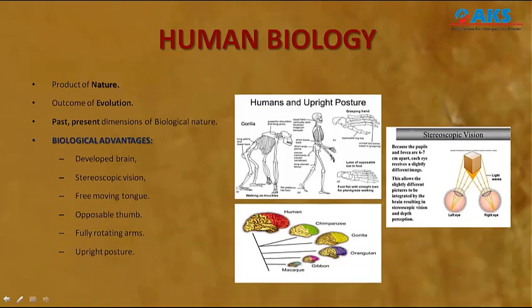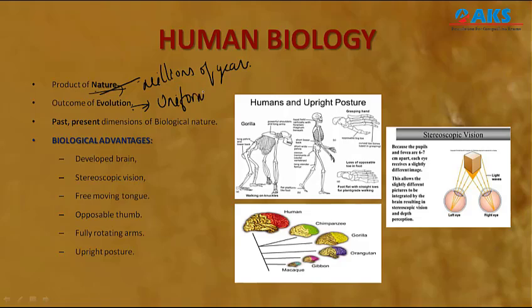First we will cover human biology. Neither the biology of humans nor the culture and society of humans developed all of a sudden. They are the products of millions and millions of years, so we call it a product of nature. And at the same time they show uniformities and diversities. In evolution we come across uniformities.